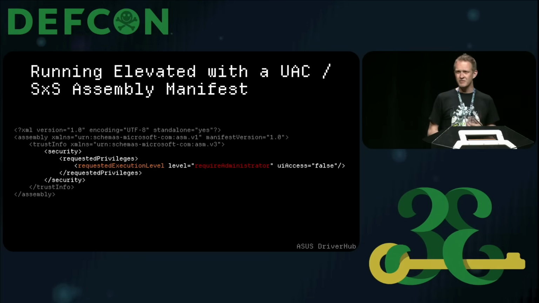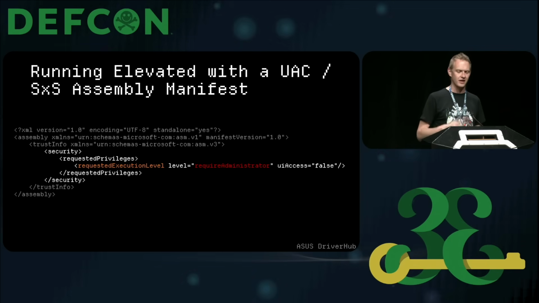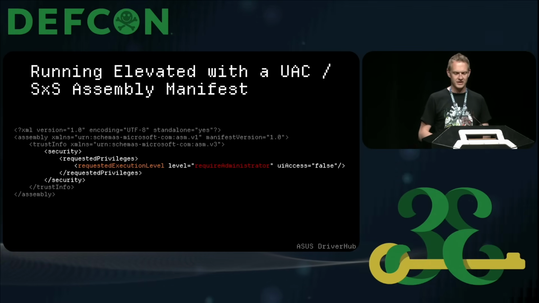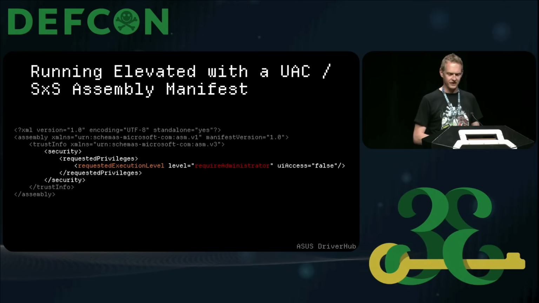Now, Windows has some heuristics to sort of determine, and this is an installer-based thing, should I run elevated or not? But the way to make this deterministic is to actually attach an XML like this, which has this requested execution level field.